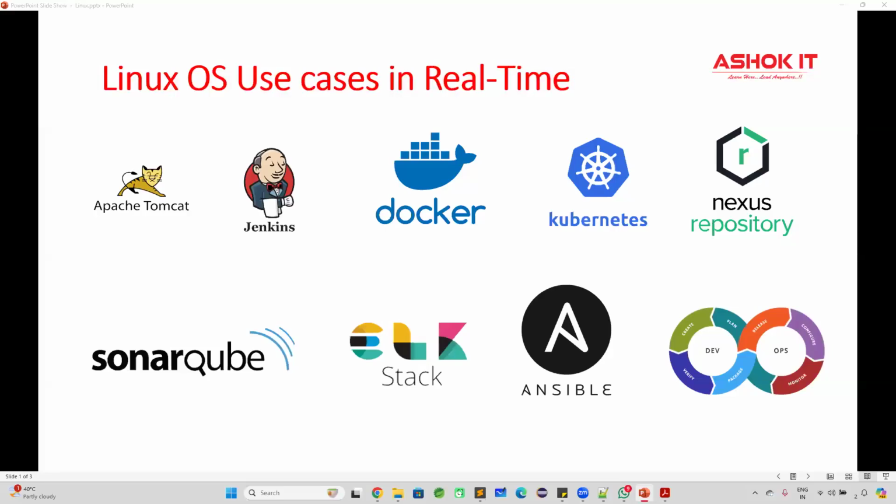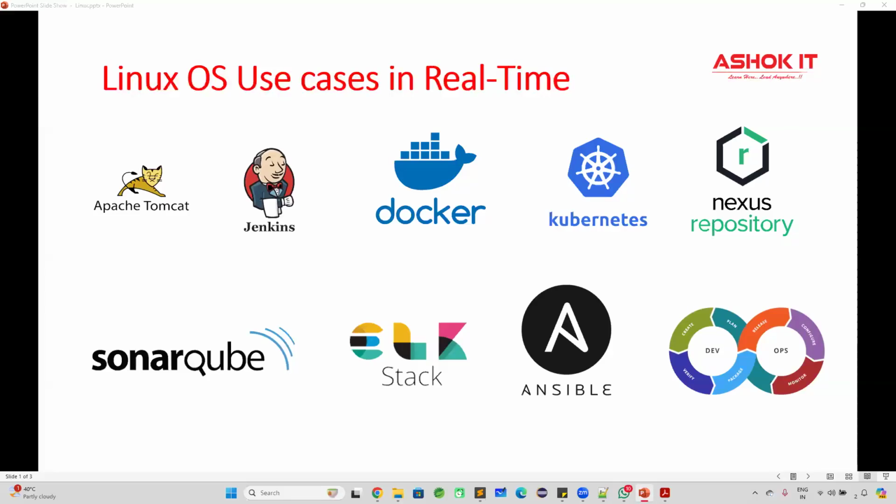Linux is the popular one, and you will not find any organization that is not using Linux. This is very basic, and you have to know these things if you want to get into the IT industry.